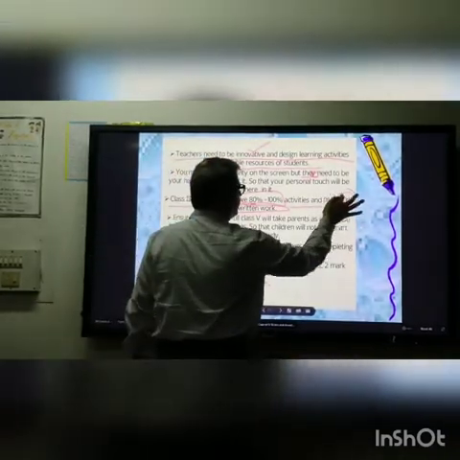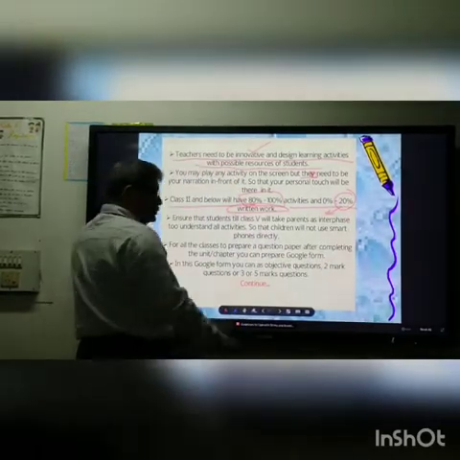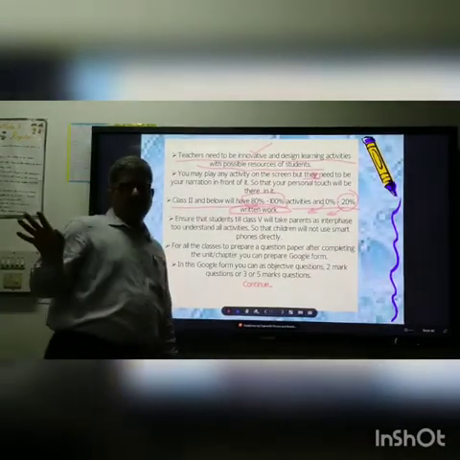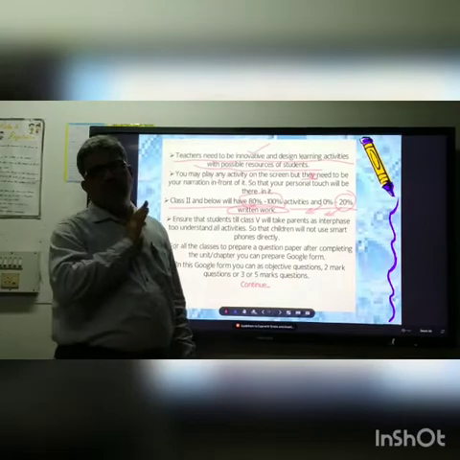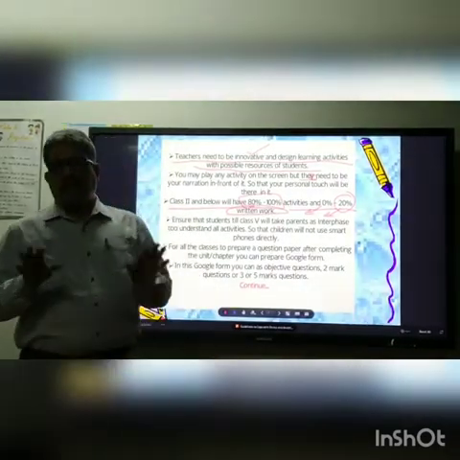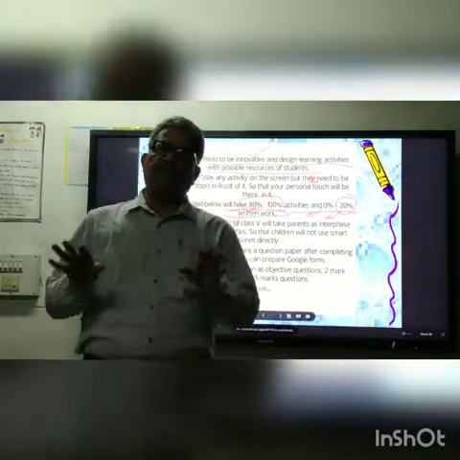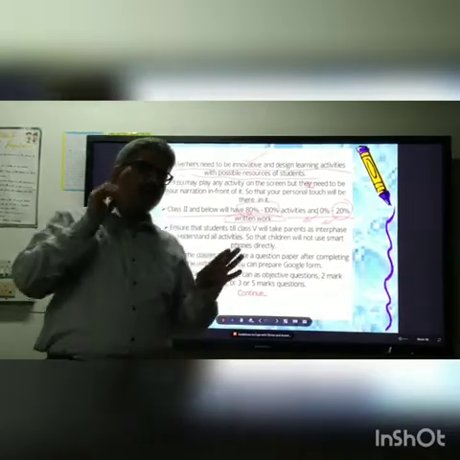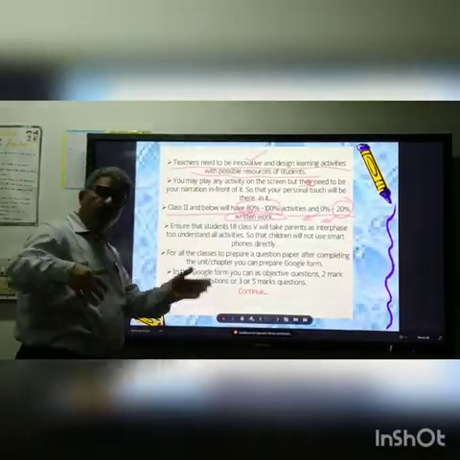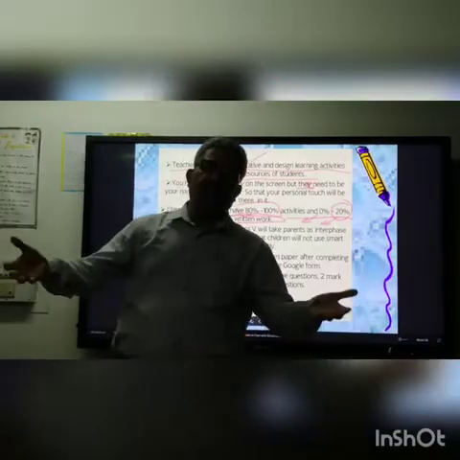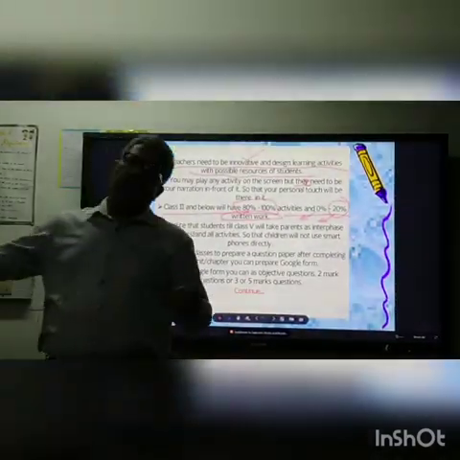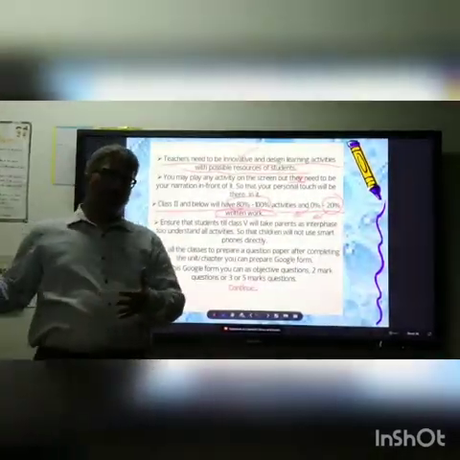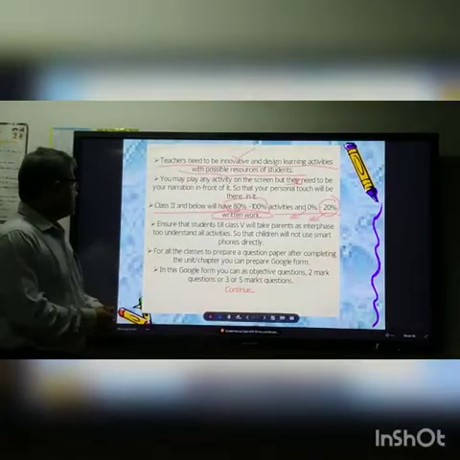This 20% written work would go to the higher classes. 0% is for nursery and prep. No written work for nursery and prep. And as such, it is not advised to engage them in any subject-wise learning activities. Even the new children of nursery class, when they come, for the initial 15-20 days they get used to the system. So in that way we will not be doing any of these things.